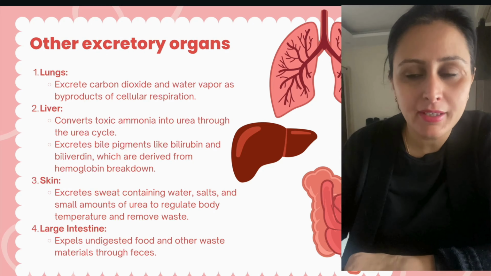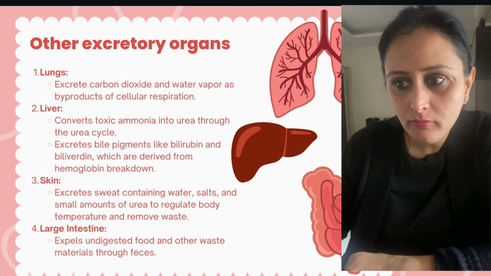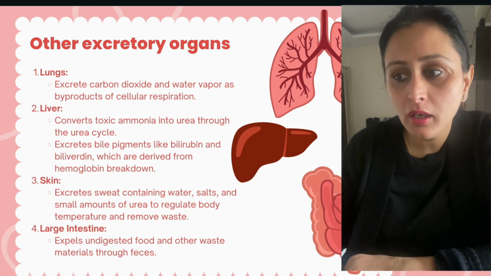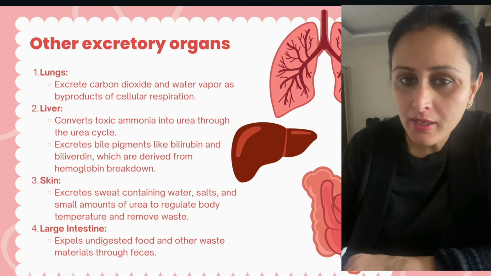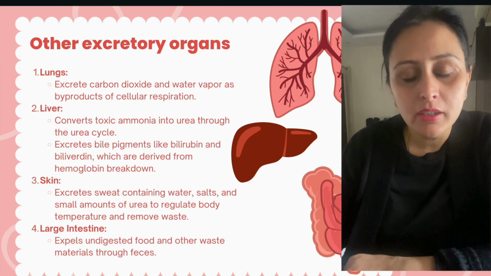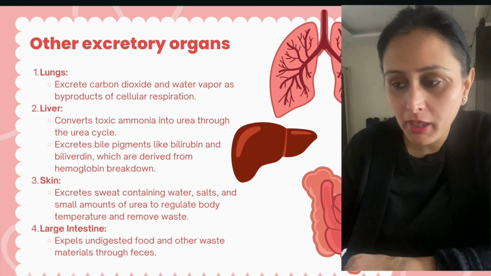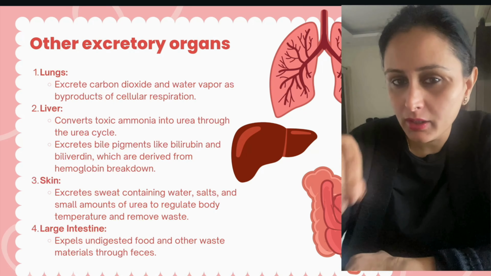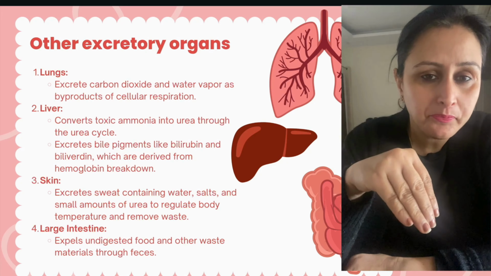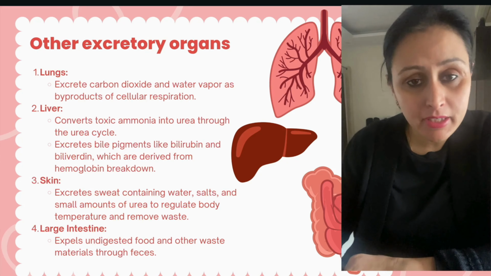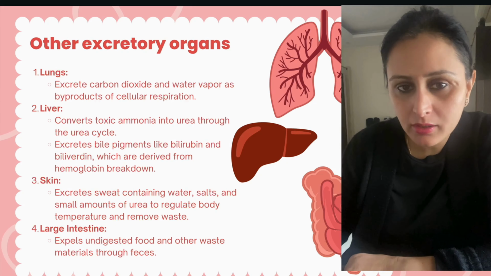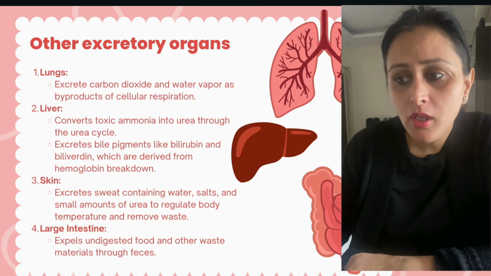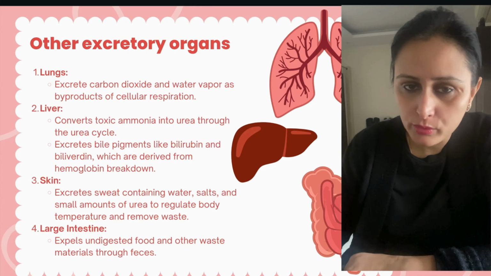Coming on to the rest of the excretory organs हमारी बॉडी में जो हैं. First of all, talking about the lungs, they excrete carbon dioxide and water vapors as a byproduct of the cellular respiration, right? Liver की बात करें तो it converts toxic ammonia into urea through the urea cycle. Urea cycle goes on inside the liver, जिससे ammonia gets converted into the urea. Excretes bile pigments such as bilirubin and biliverdin. They are the two bile pigments which are secreted by the liver, which are derived from hemoglobin breakdown, ठीक है.